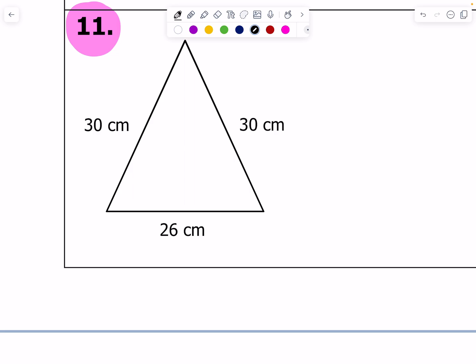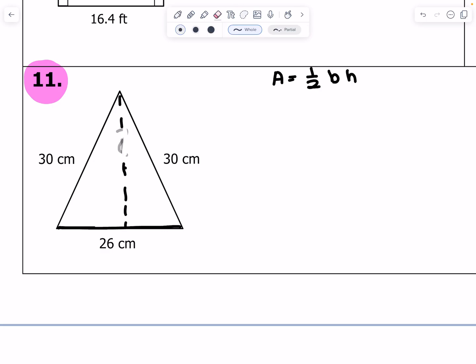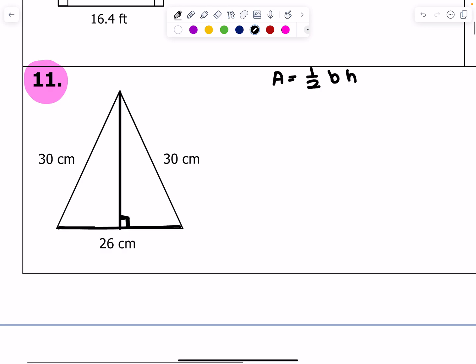Okay, so for 11, I have to keep in mind that area, again, for a triangle, is 1/2 the base times the height. Well, I happen to have a base, but I don't have a height yet, right? But I can figure it out by using my favorite theorem in all of geometry. And I know it's yours too, she said sarcastically. If I create that 90-degree angle, because the height is just the altitude, right? I can kind of hone in on this being a 90-degree triangle that I can solve for, right? I can use Pythagorean theorem here.